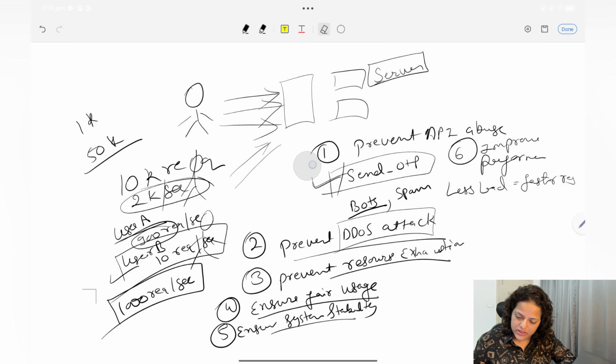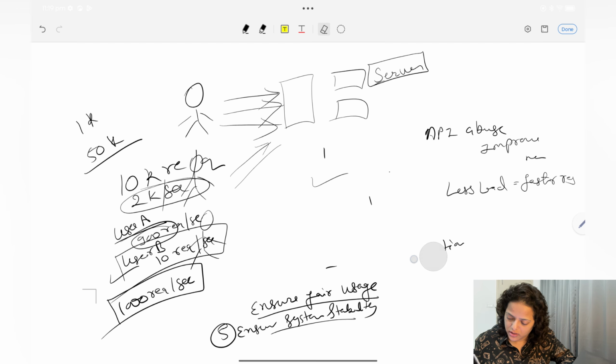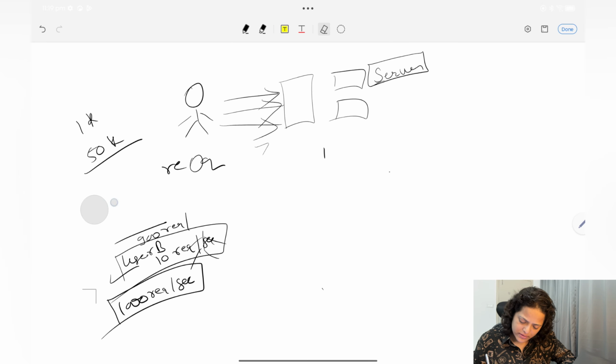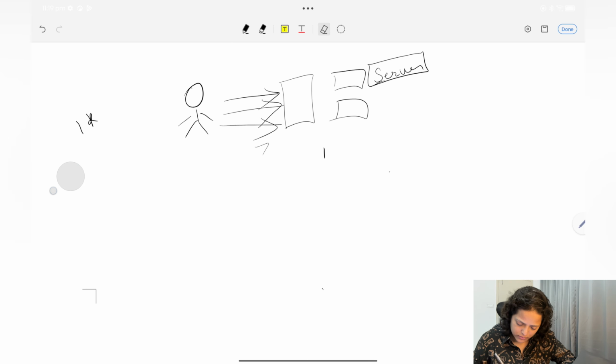Now let me remove this and let's talk about where you should implement rate limiting. You have a few places: on the client side you can implement it, on the server side you can implement it, or the third one is the API gateway side. So where will you implement?